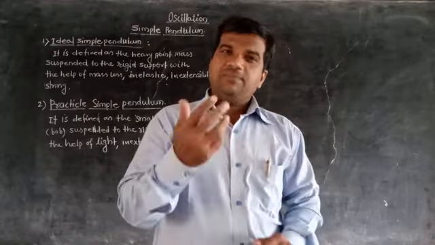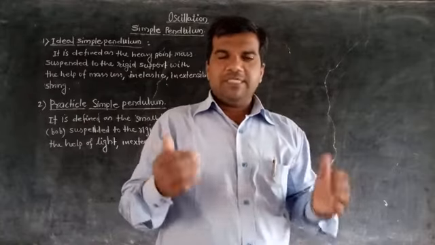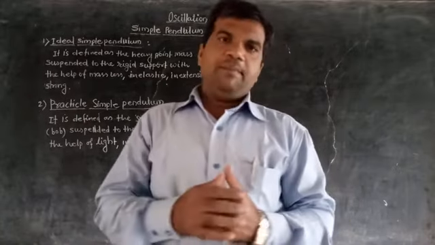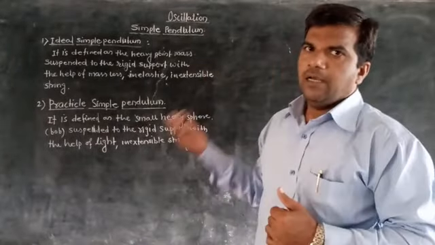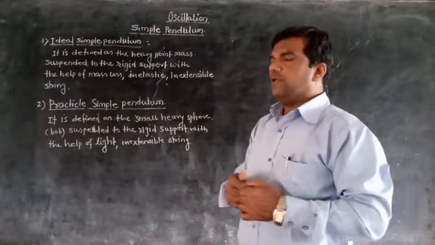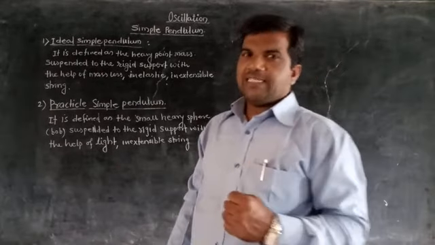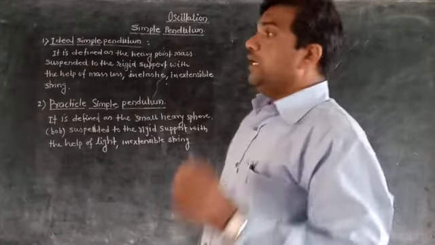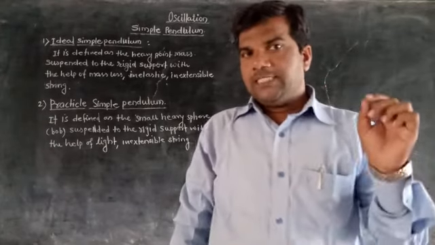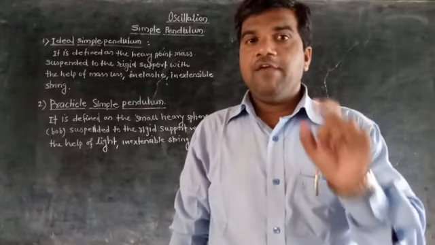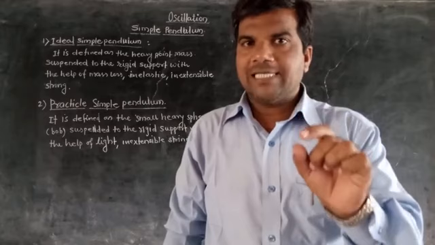Now there are two types of simple pendulum. We see first the ideal simple pendulum and then the practical simple pendulum. So first is the ideal simple pendulum. So what is an ideal simple pendulum? An ideal simple pendulum is defined as a heavy point mass.